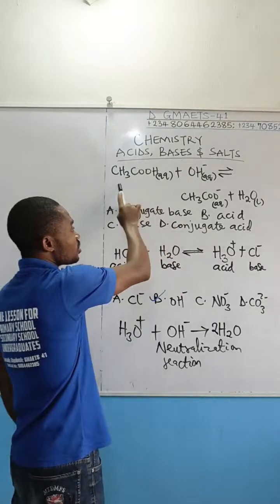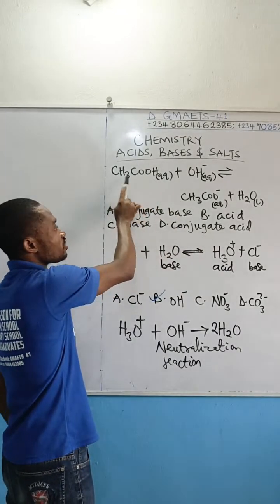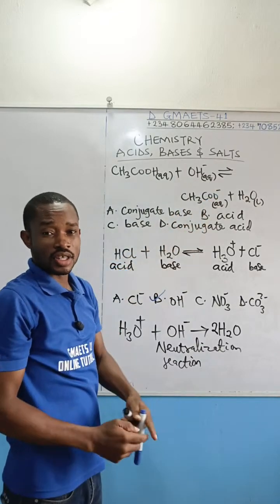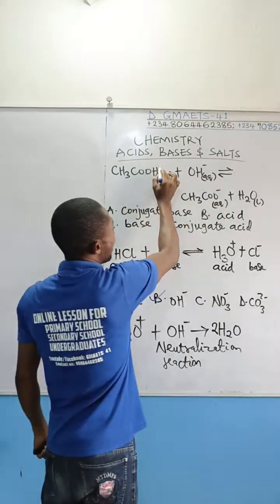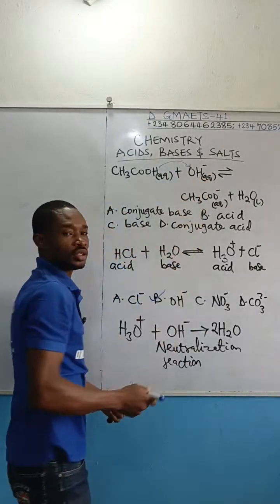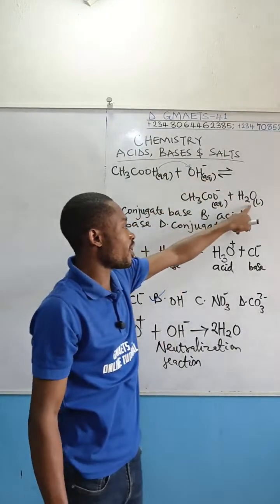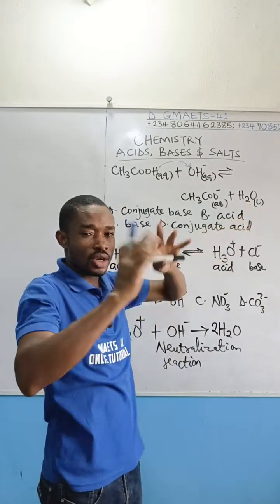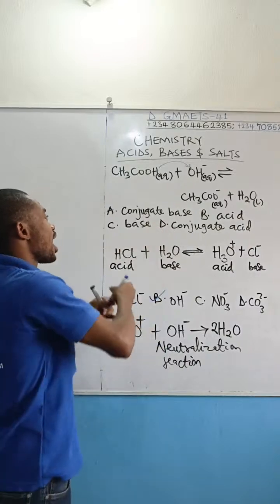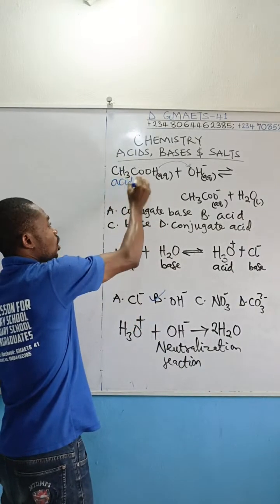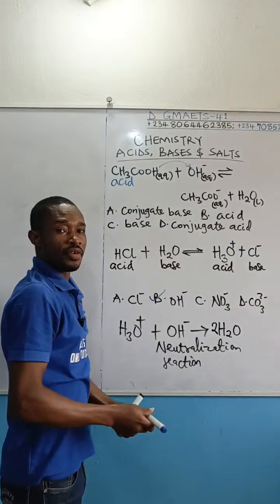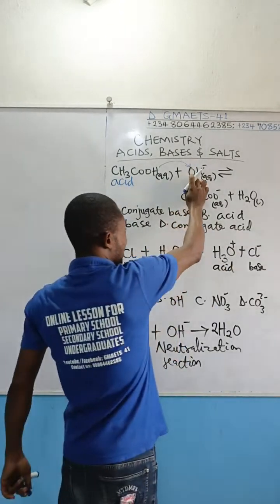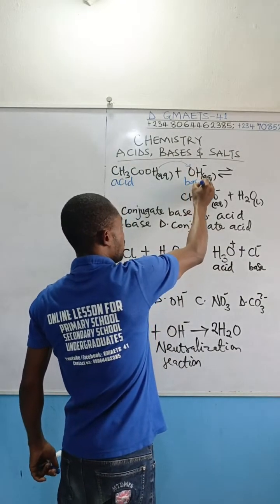In this reaction, you notice that this CH3COOH, in the product, has no H in it again. What does it mean? It means that this guy transferred hydrogen to this OH. Now, if you look at this OH, in the final product, it now has two hydrogens. So this guy is your acid here, because it donated, it gave out a hydrogen ion, a proton, to this guy. This guy accepted the proton, therefore this is the base.